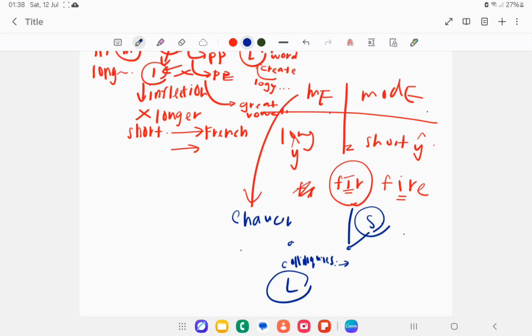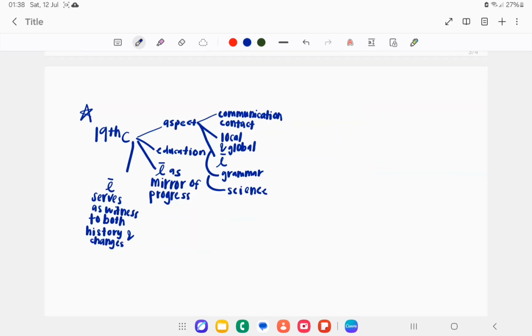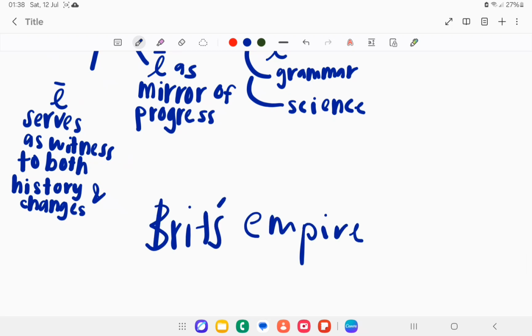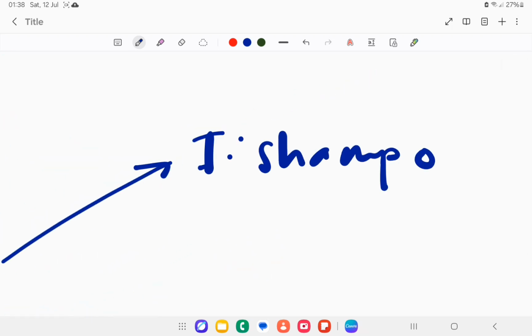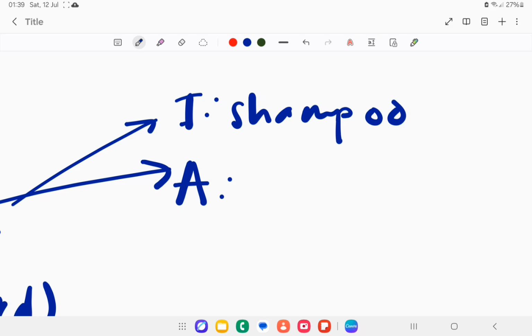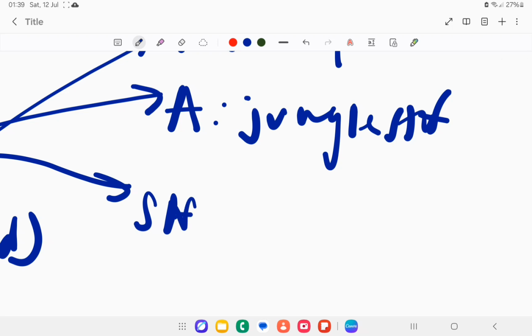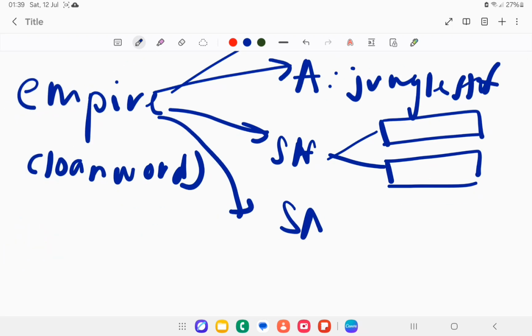In modern English we have the 19th century and the British Empire. The British Empire explored a lot of continents, and then they started to have loanwords. They explored India, they found shampoo. Then they explored America, more jungle stuff. Then they went to South Africa, and discovered things in Southeast Asia, then Canada, and Australia.